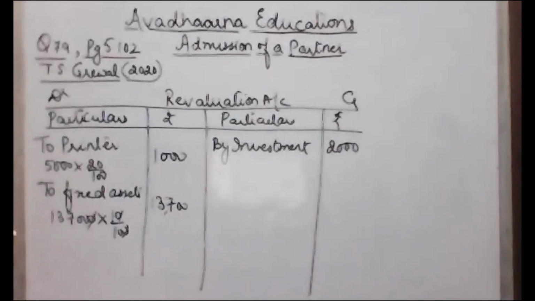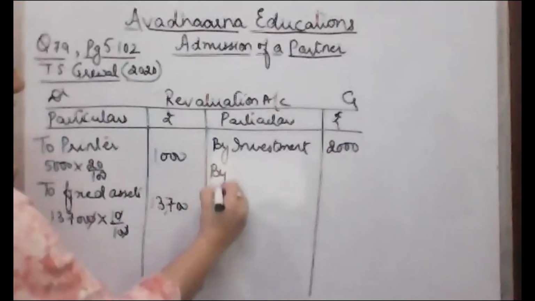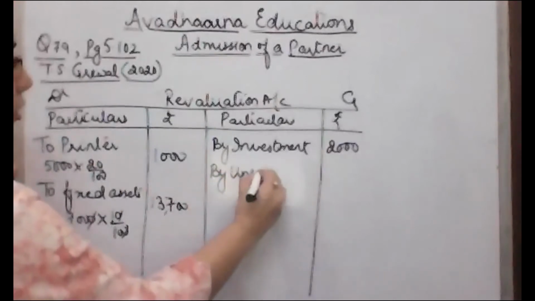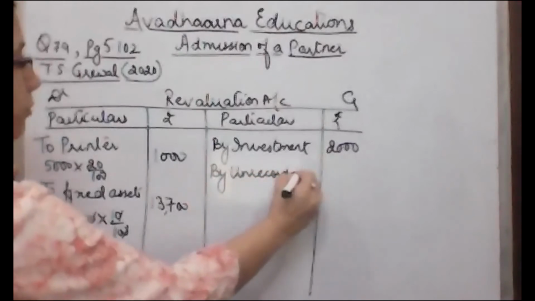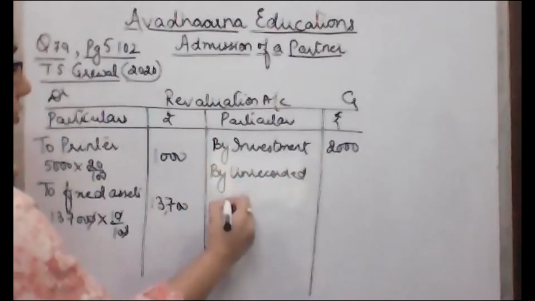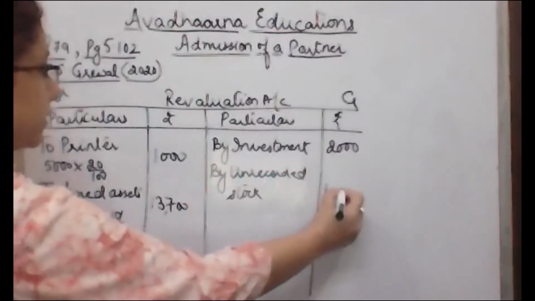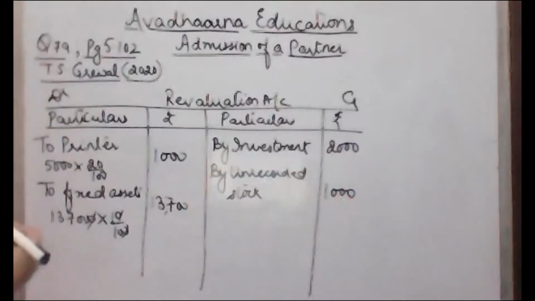And the second last adjustment is that an unrecorded stock is there on 31st of March 2020 of rupees 1,000. So if we are going to record this unrecorded asset, that is to be credited in revaluation account. So unrecorded stock 1,000 to be credited in the revaluation account.